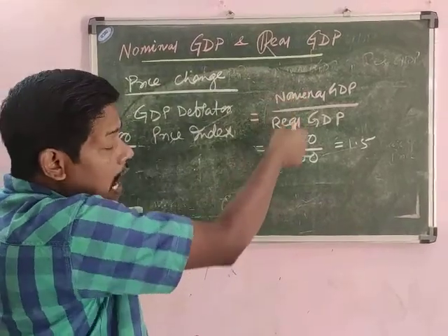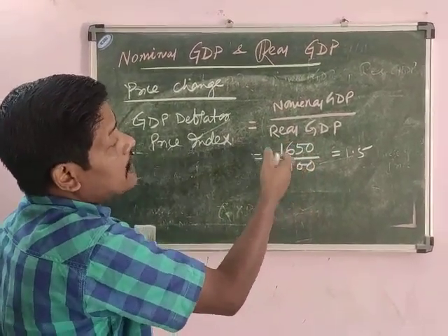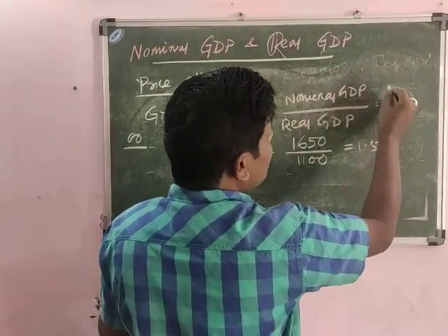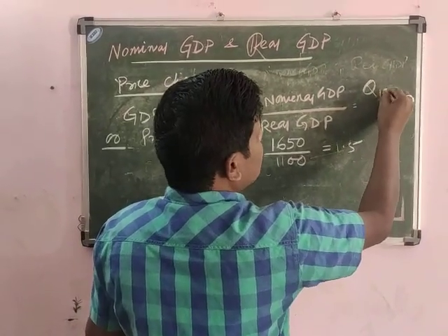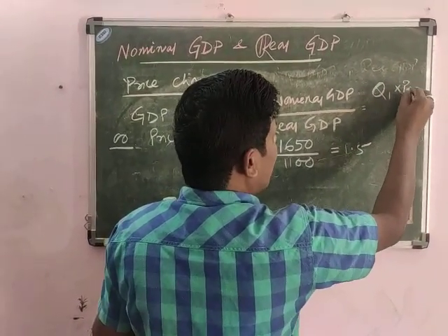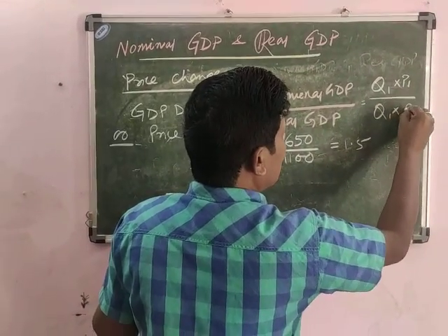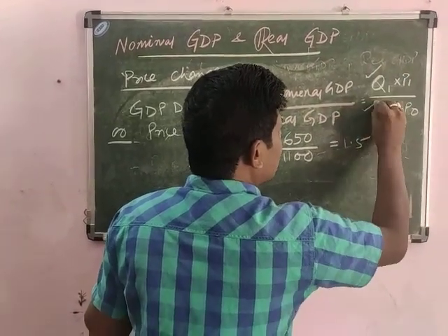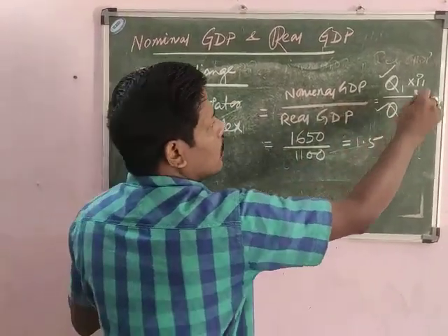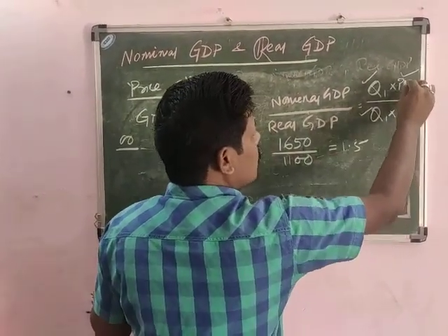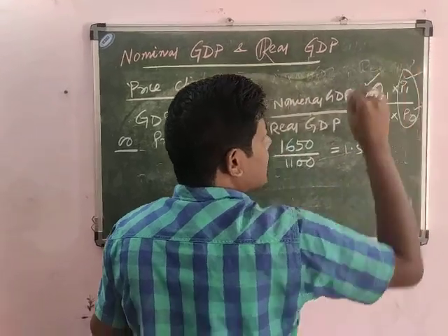So now we can see the change in price, because you know that this nominal GDP is calculated by Q1 into P1 and this is calculated by Q1 into P0. Here the quantity is remaining constant, only what changes? The price changes.